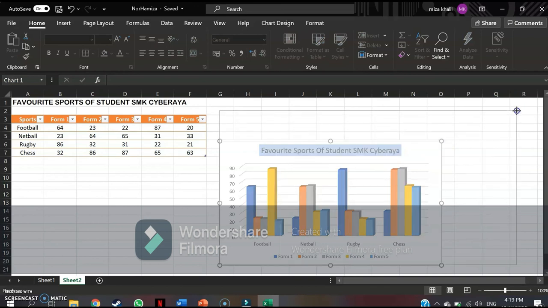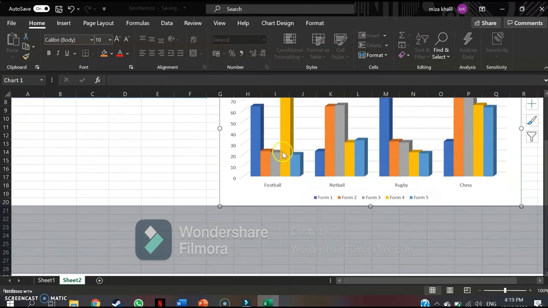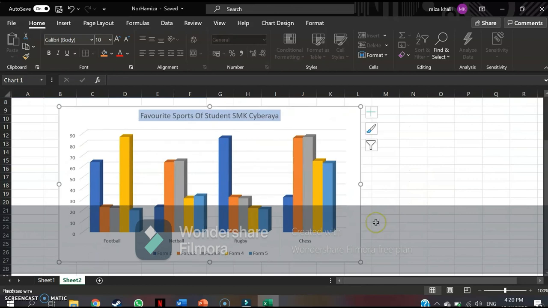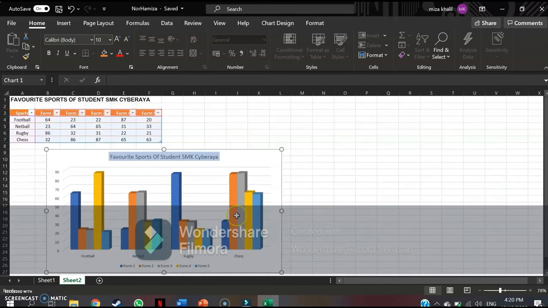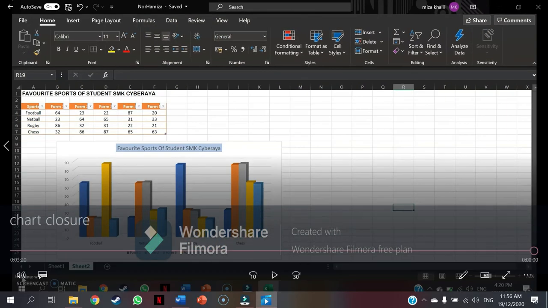Okay, I'm gonna make it a bigger size. I just drag it at every corner. Okay, and now I drag it down here below to make it pretty, smart, and easy to see. So this is the result. Okay, so I hope you guys know how to use Excel spreadsheet software from what I taught you.